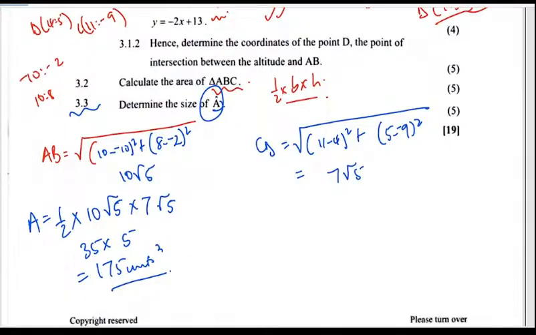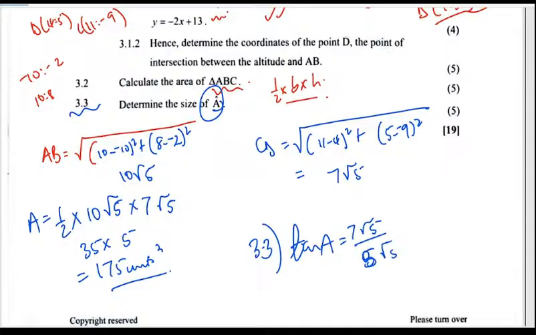So you're going to say that the tan of A is equal to the opposite, which is 7 root 5, over the adjacent, which is 5 root 5. So 10 divided by 2 is 5. Root 5 and root 5 will cancel, meaning that the tan of A is basically 7 over 5. So A is going to be the inverse tan of 7 over 5. Okay, so shift tan 7 over 5. I'm getting 54.46.